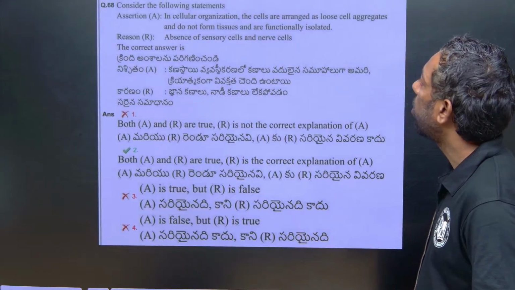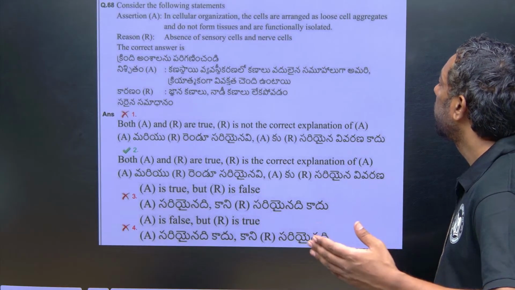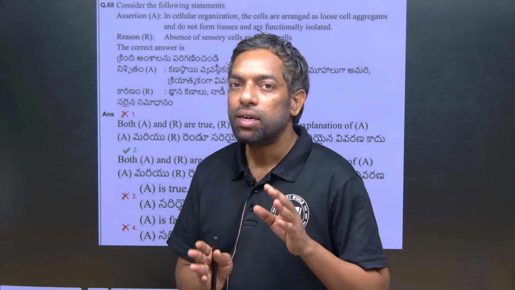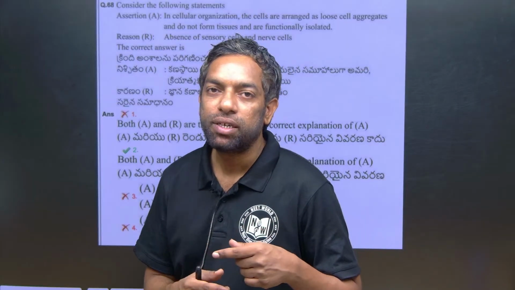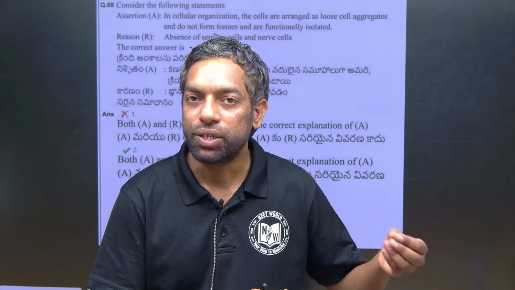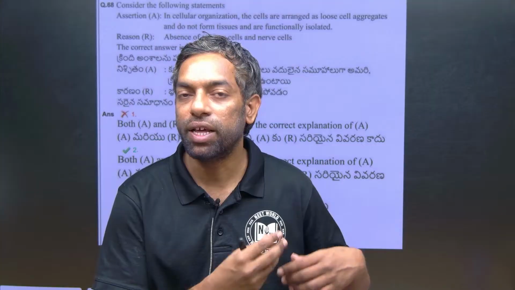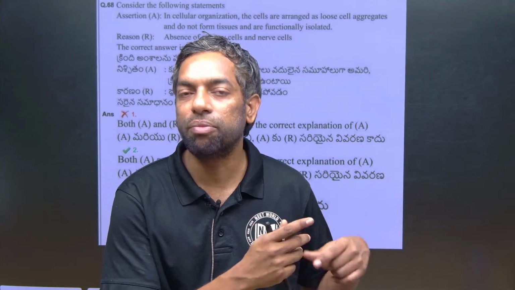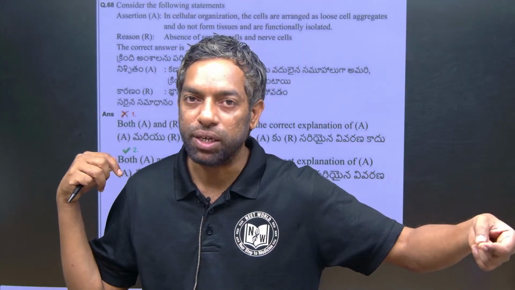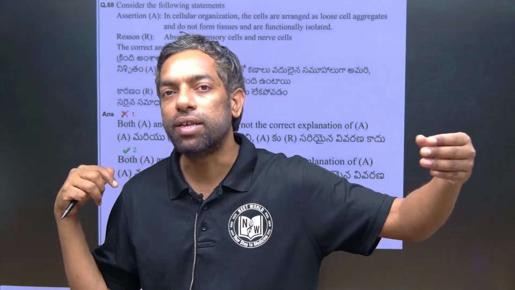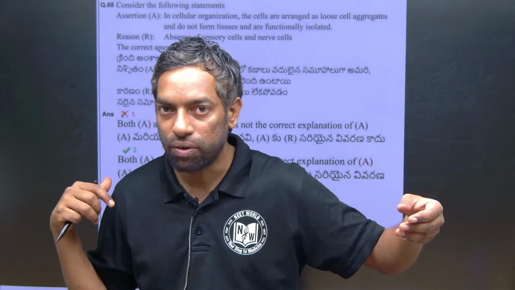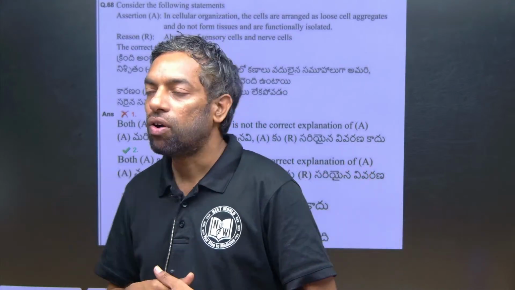Yeah. The cellular organization, the cells are arranged loosely. Cells are arranged, they do not form the tissue. Of course, in the structural organization, similar types of cells group together with their intercellular matrix to form a tissue. But here they are loosely arranged, they did not form tissue. It means there is organization only at the cellular level. Before Cnidaria, the tissue level is there. So Porifera is the cellular level organization.